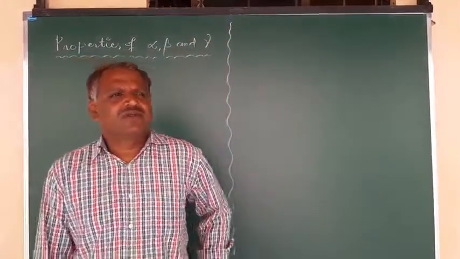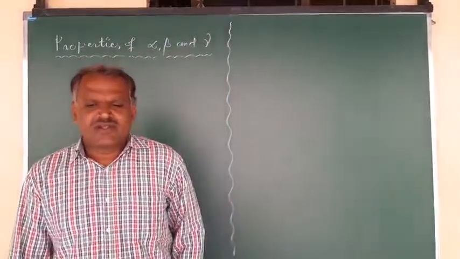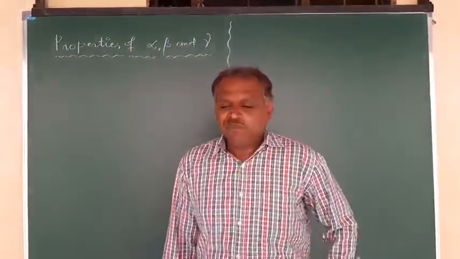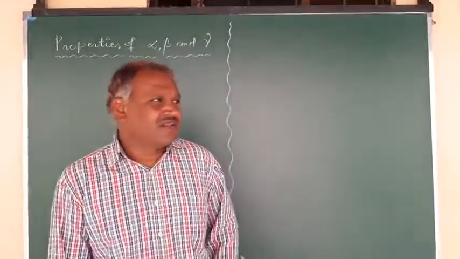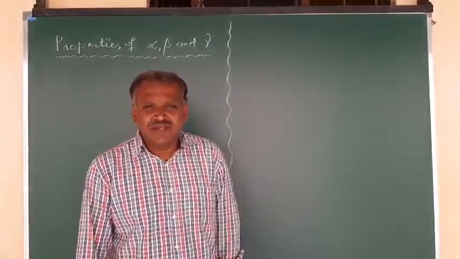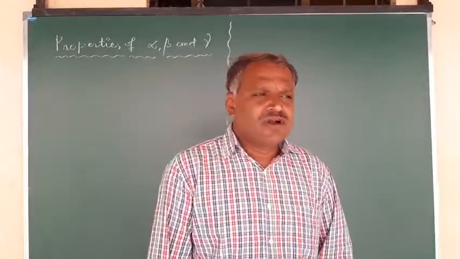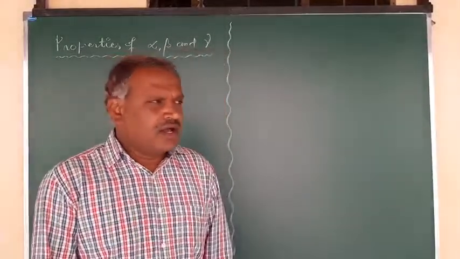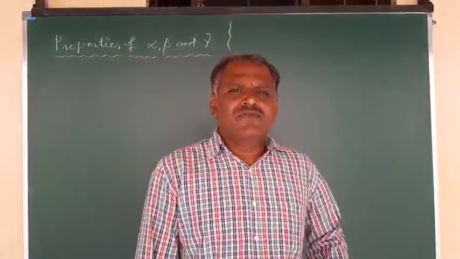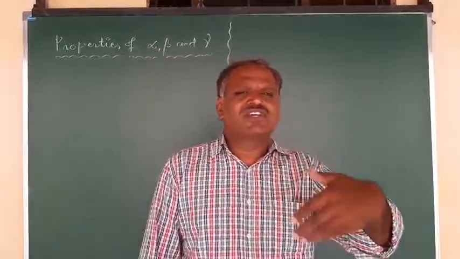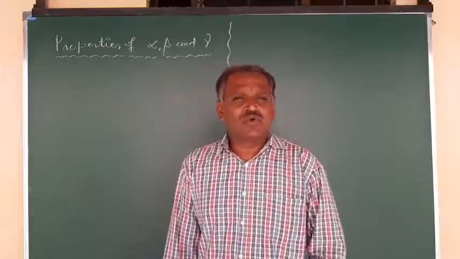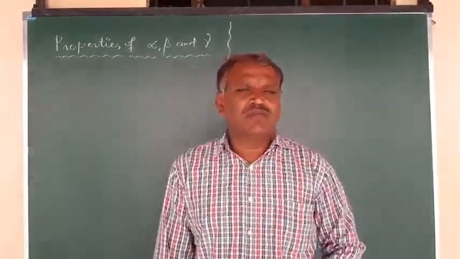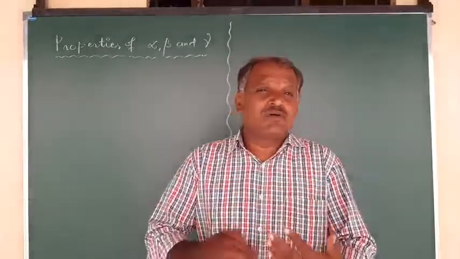Hi students. In the last video, we covered radioactivity and radioactive decays, that is, the types or modes of decay we see: alpha decay, beta decay, and gamma decay. In alpha decay, we observed what changes take place in the parent nucleus. Similarly, in beta decay, we saw how the parent nucleus changes, and the types of beta decay also.